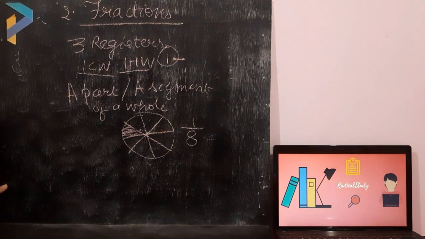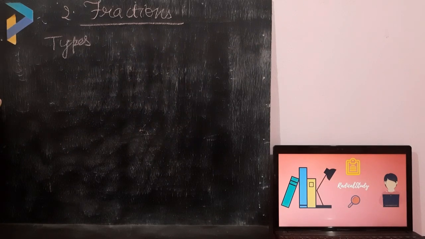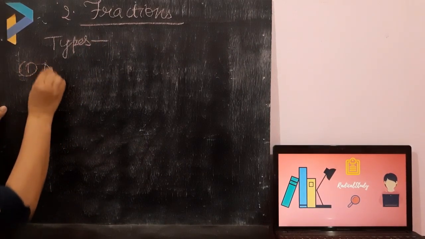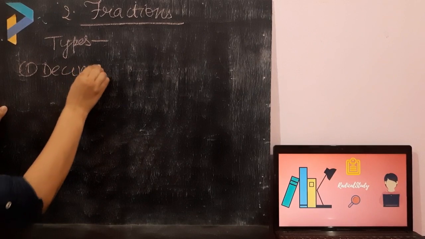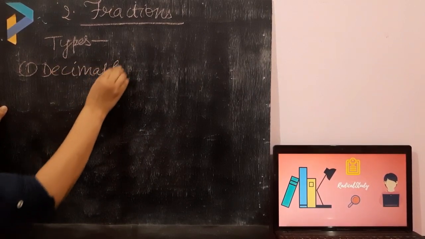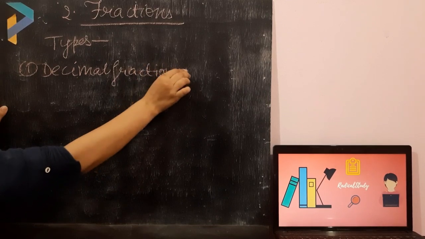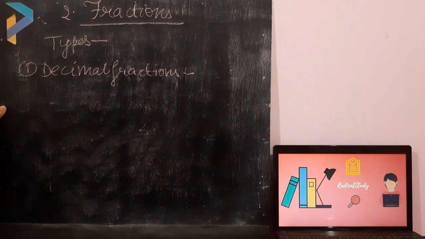Okay students, now I will tell you the types of fractions. Please listen to me carefully. The first type which I want to explain is decimal fractions. What are decimal fractions? Please tell me if you know, because you must have studied in your previous classes.